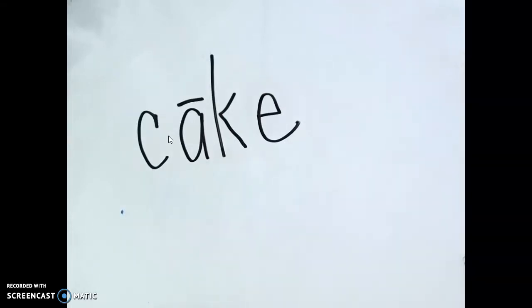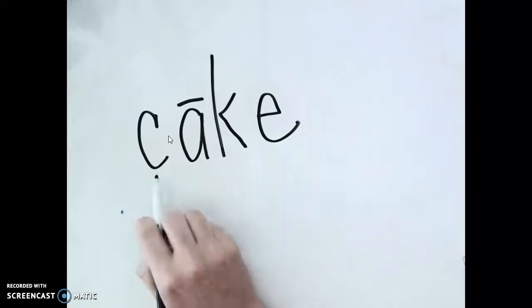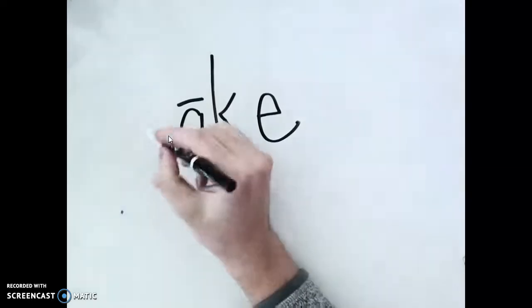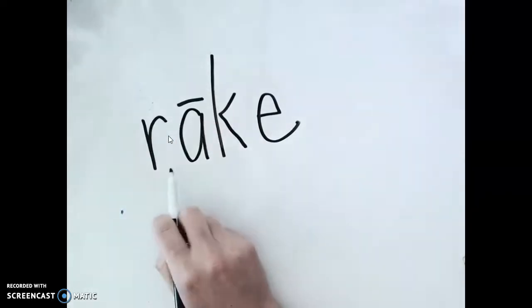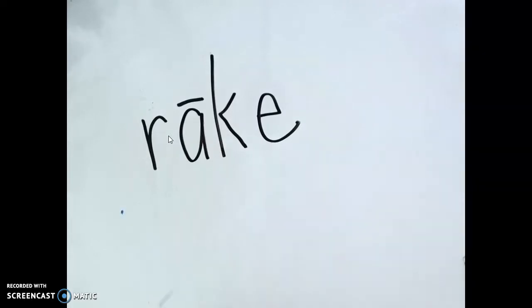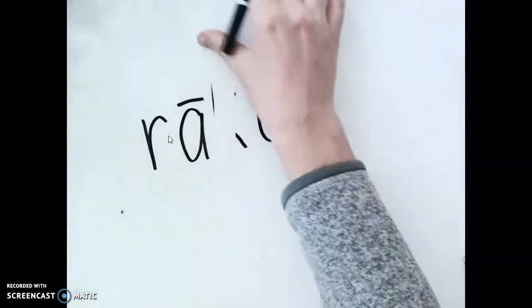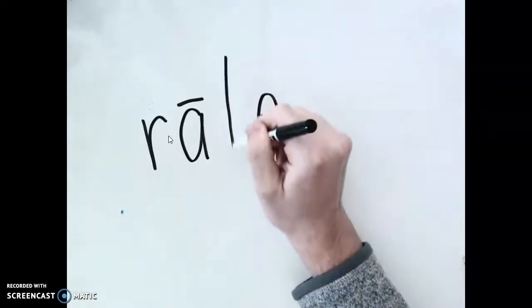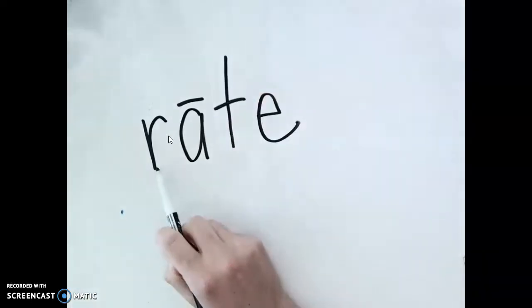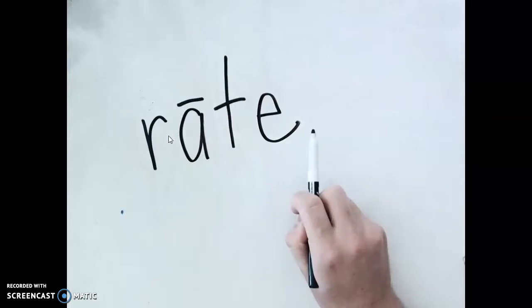If I want to change this word to rake, I'm going to have to change the first sound. Change the first sound to R. Now we have the word rake. If I want to change this word to the word rate, I'm going to have to change this last sound here to a T. Now we have the word rate.